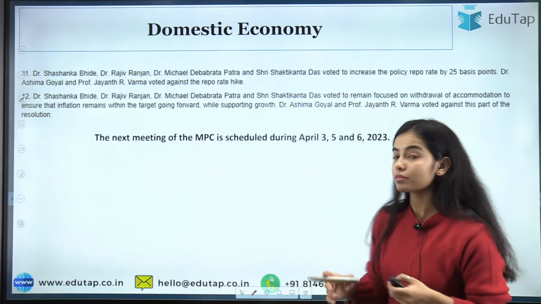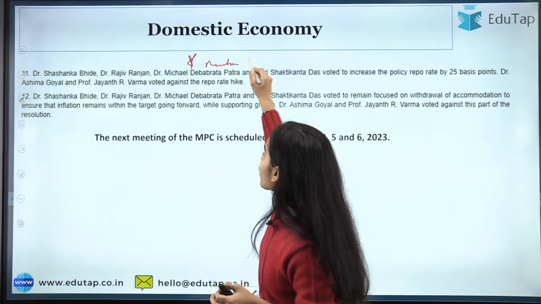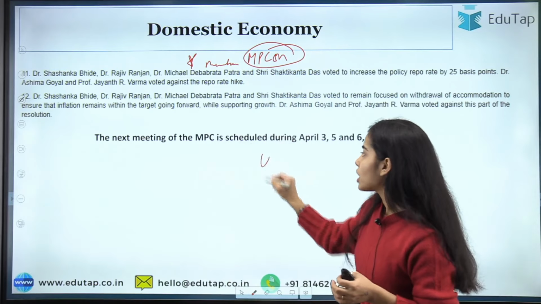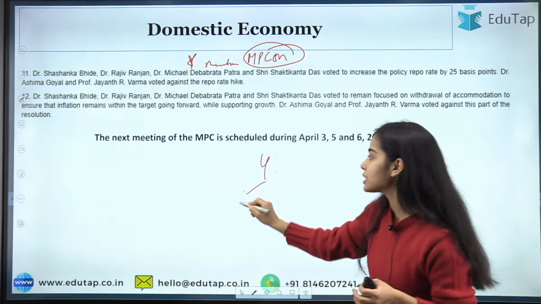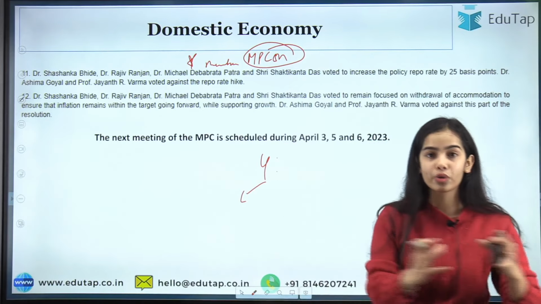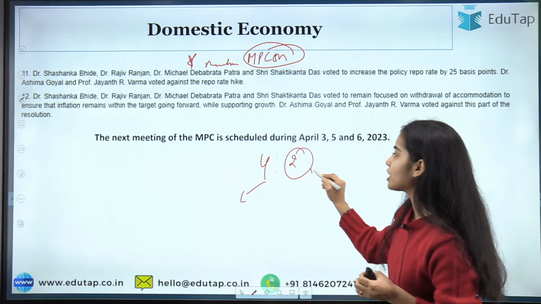Now, these were the members of the Monetary Policy Committee meeting, and 4 out of 6 members voted to increase the repo rate by 25 basis points, while 2 were opposing votes.